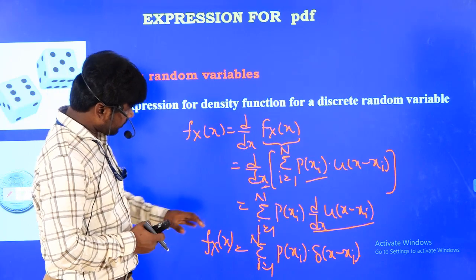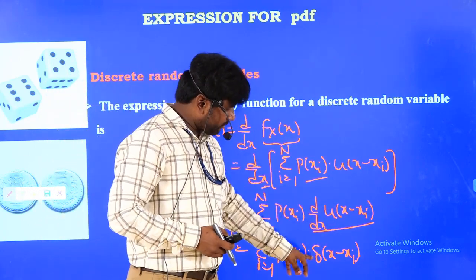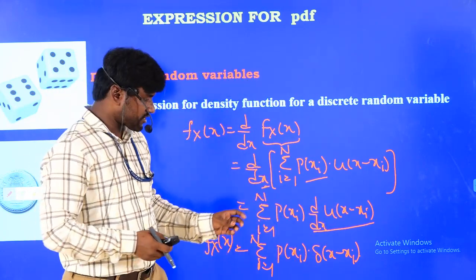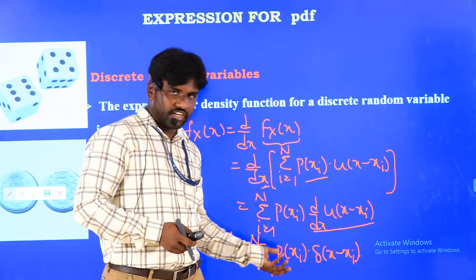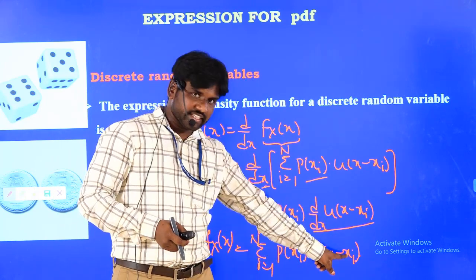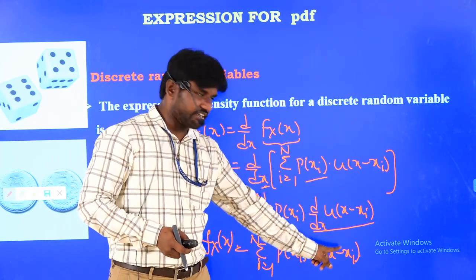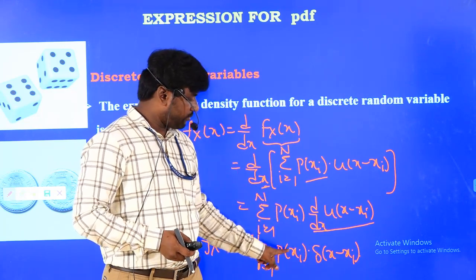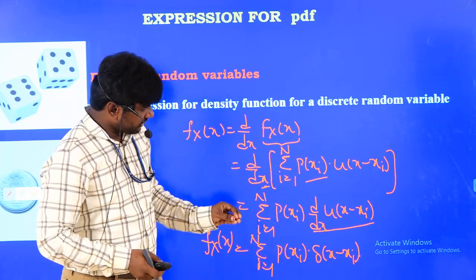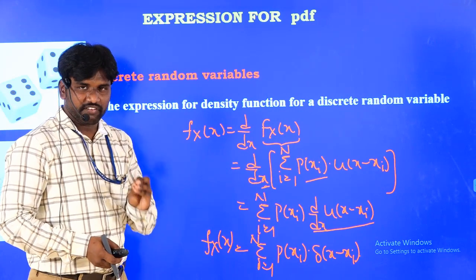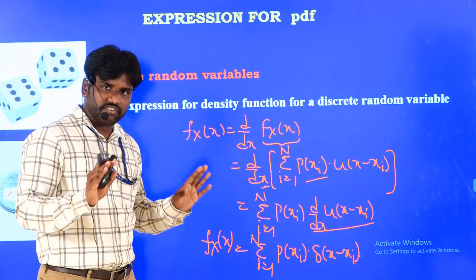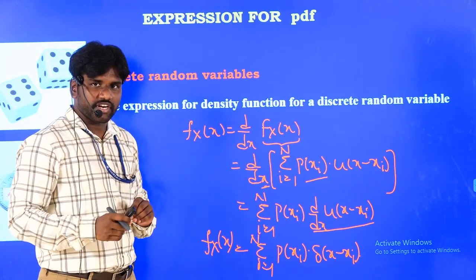So that means the probability is multiplied with the impulse function. The impulse function gives the corresponding value only. Del of x minus xi is valid only at x equal to xi. So probability of xi means it will give the corresponding probability values. It is not adding any previous values; it gives only the corresponding values.